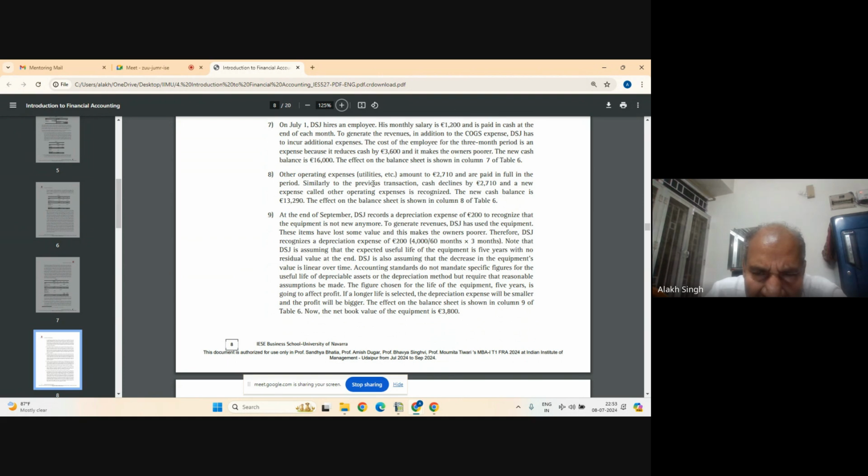Other operating expenses, utilities. So here it is, other operating expenses amount to 2,710 and are paid in full in the period. So what is happening here? Who will tell? Rick, your turn. Which item is getting more and which item is getting less? Or are both items getting more, or both getting less?